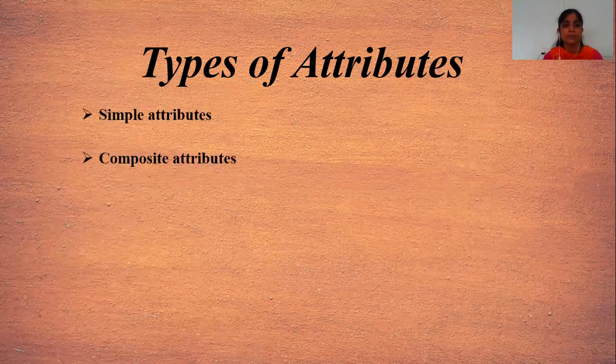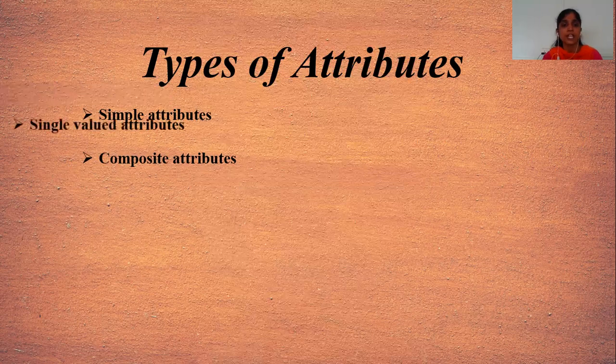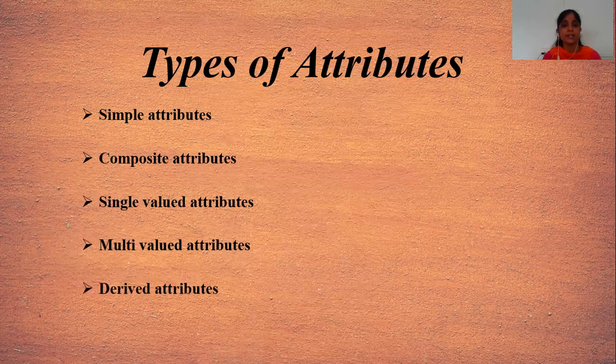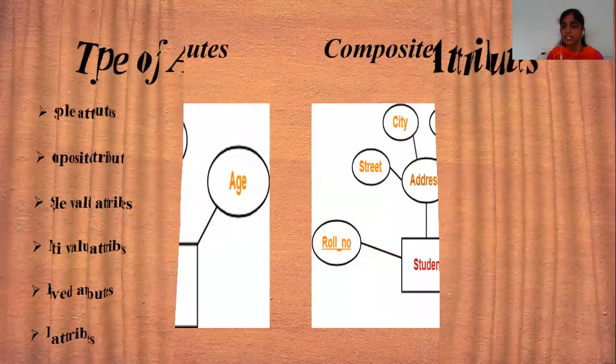These are the simple attributes. Then second one is composite attributes. We will see them one by one in our next slides. Single valued attributes, multi-valued attributes, derived attributes, and key attributes. We will see them one by one in our next slides.